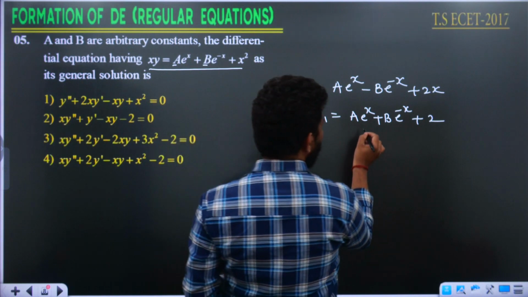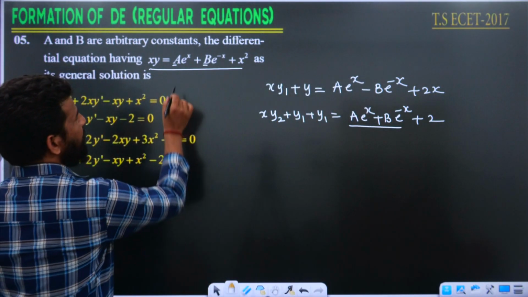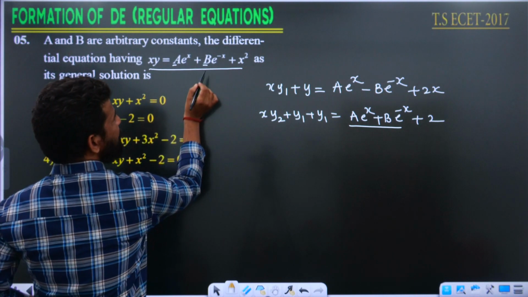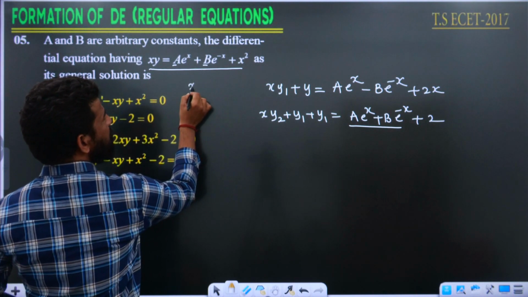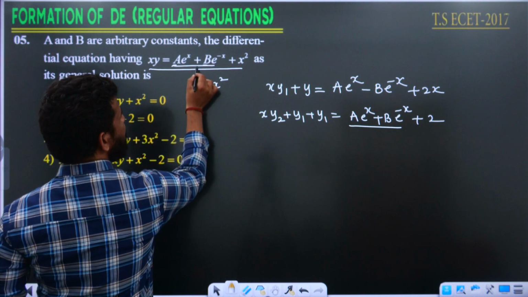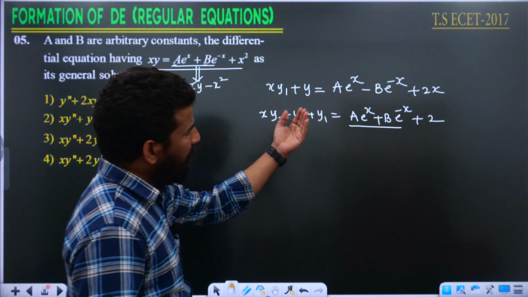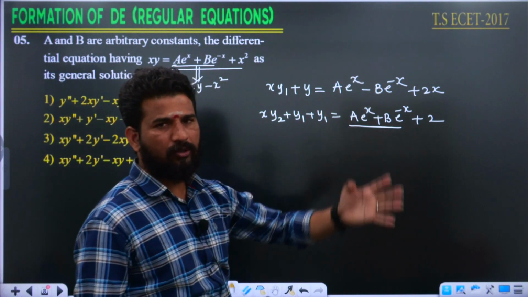See, from looking at the question, a into e power x plus b into e power minus x is nothing but xy minus x square. This complete value is nothing but what? xy minus x square. Replace the value of a into e power x plus b into e power minus x.